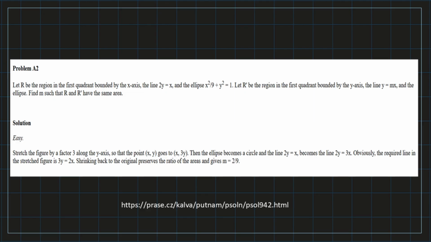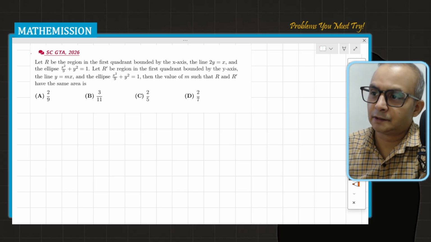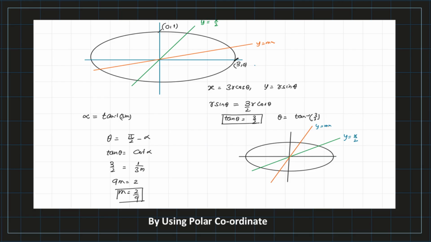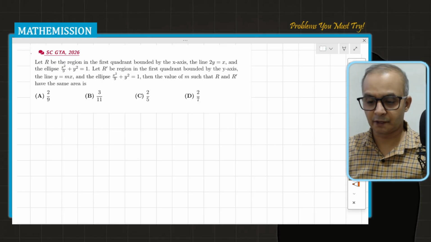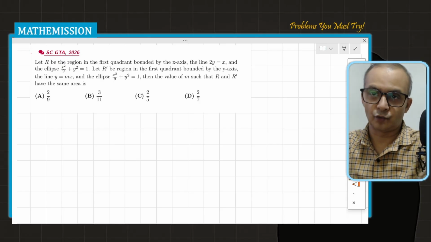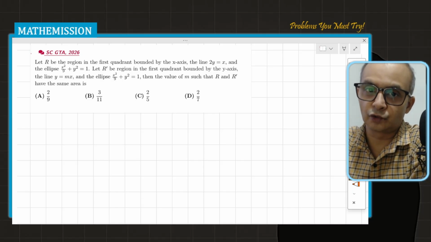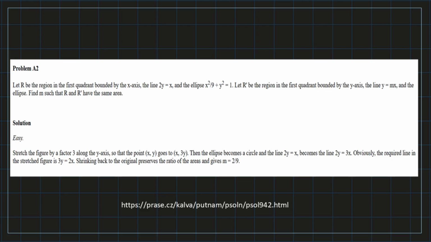Another solution I also tried was by using the polar coordinates of this ellipse. That is a little bit not so intuitive. But the first solution that I thought of is very elegant and also very intuitive. So in this video I'm going to present that solution, and I also recommend going through the actual Putnam solution.